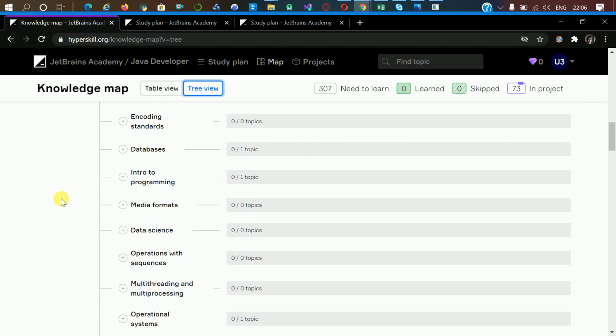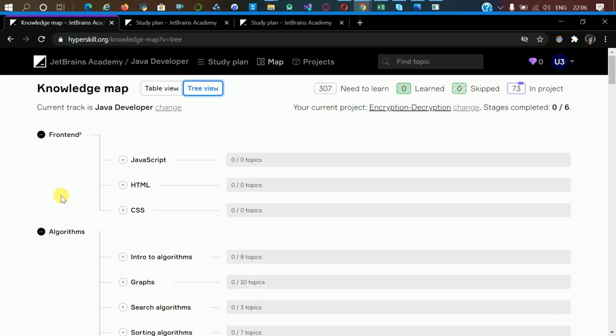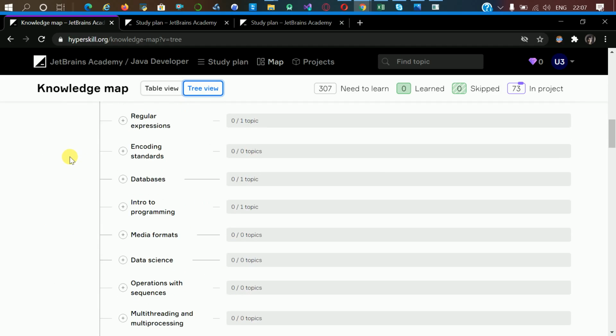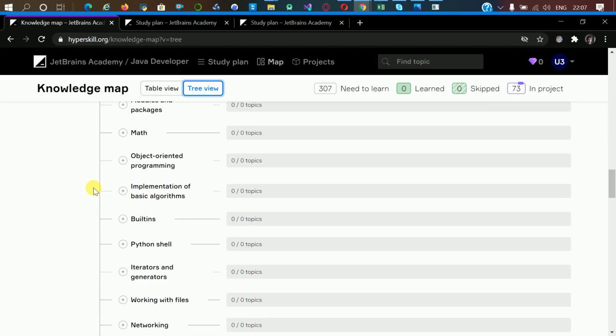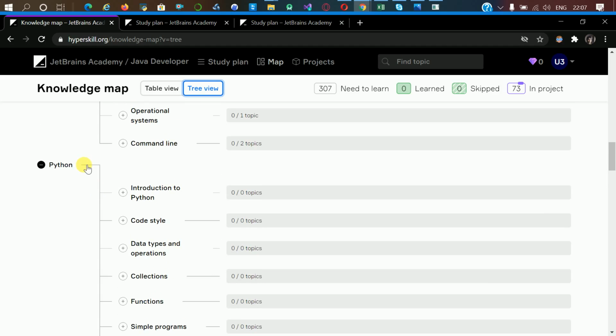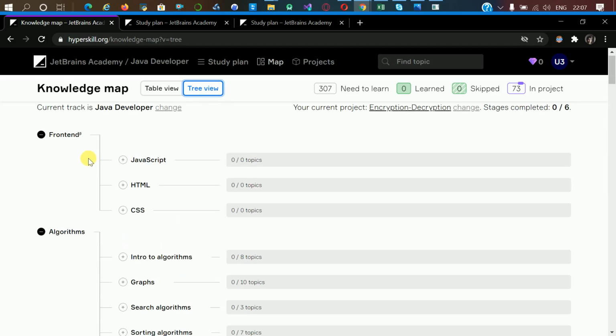If you are new to coding, once you sign up for this account, on this page you will get choices of what coding language you want to begin with. I recommend that if you are a beginner, you start with Python. If you don't have a coding background, it will help you understand the logic behind languages, and Python code is very easy to remember. So I recommend Python, but it's your choice.